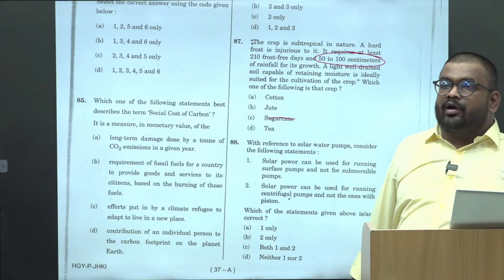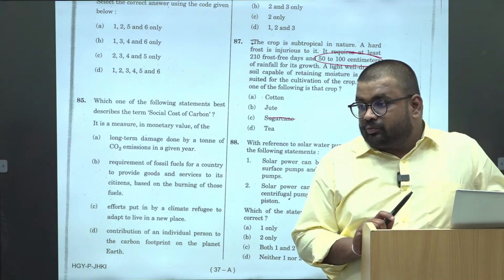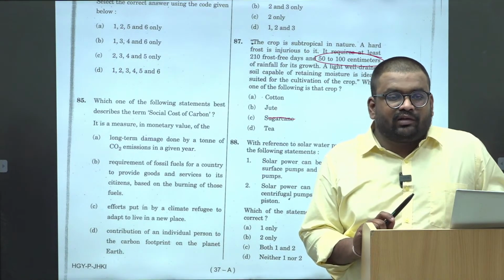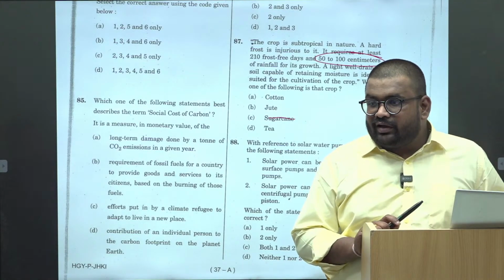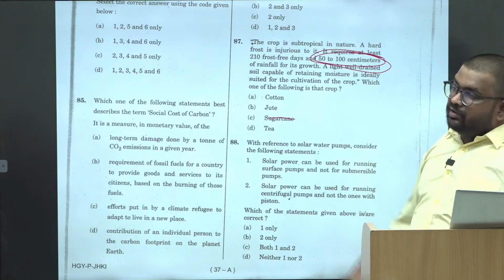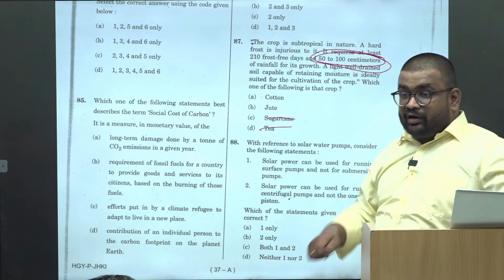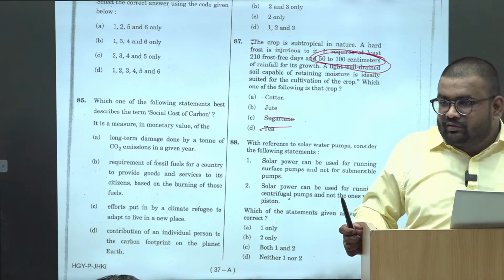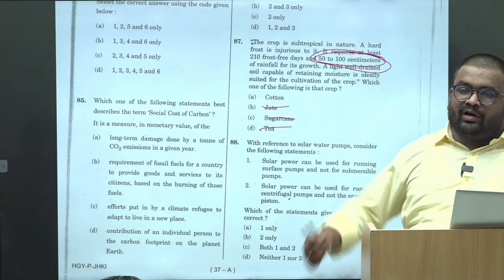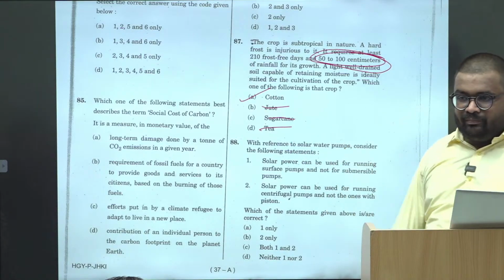Second, where is the production of tea maximum? In hilly slopes. In which areas? Assam, and down here Nilgiri, right. Both of them have more than 100 centimeters of rainfall, है ना? Yes, but rainfall is more in those areas. So based upon that you can eliminate that, as well as jute. Also you know West Bengal has more than 100 centimeters of rainfall. So based on each criterion you go on eliminating one option each.